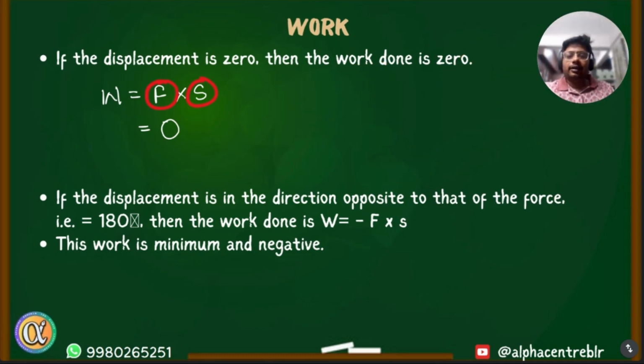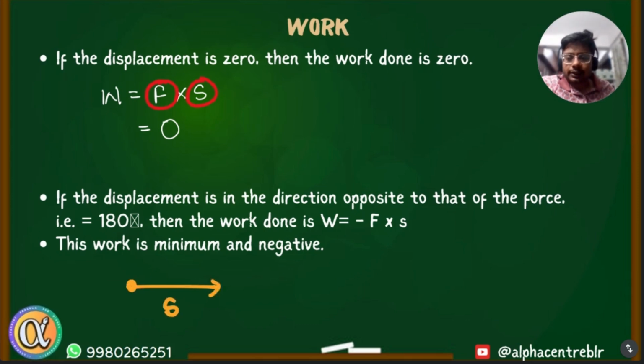If a displacement is in the direction opposite to the force, then work done is minus F into S. So suppose a body is moving in this direction, that's the direction of the displacement, and force is acting in the opposite direction. Is it possible? Can you give me an example where body is moving in the right direction, force is acting in the left direction? Is it possible?